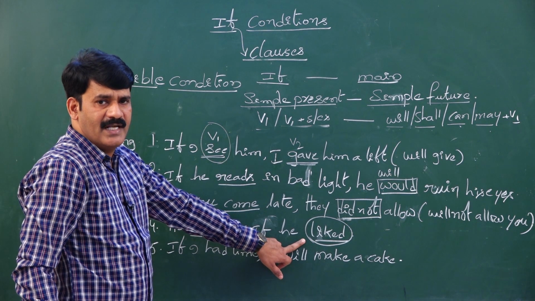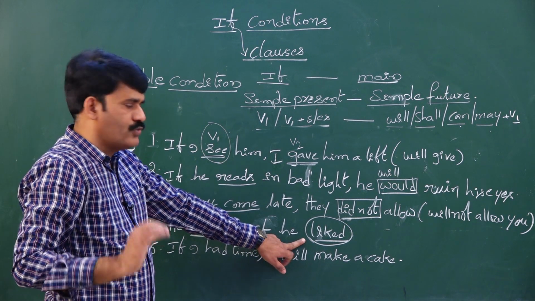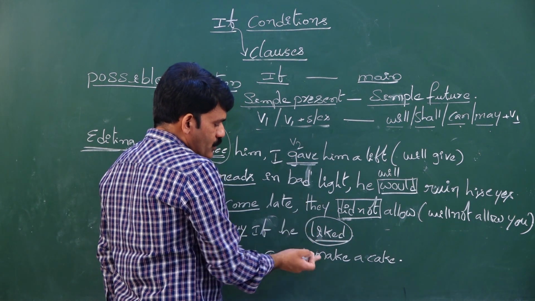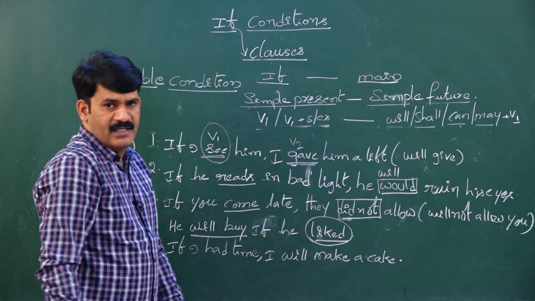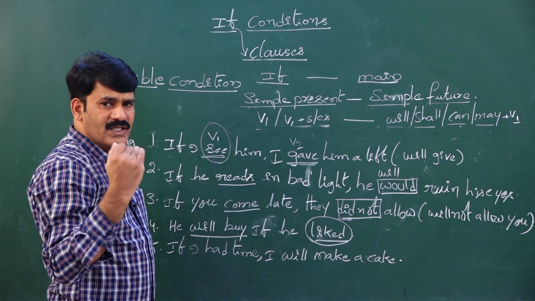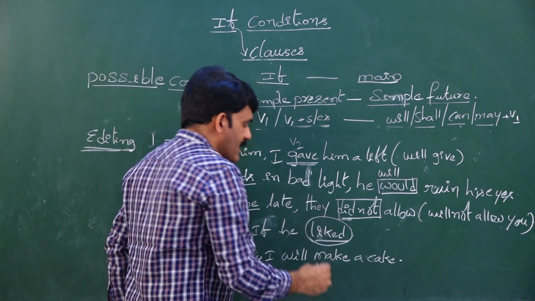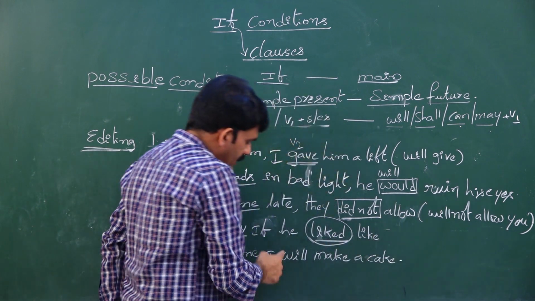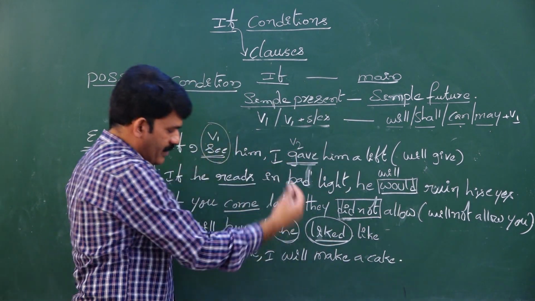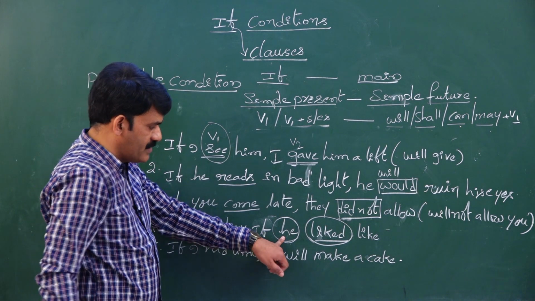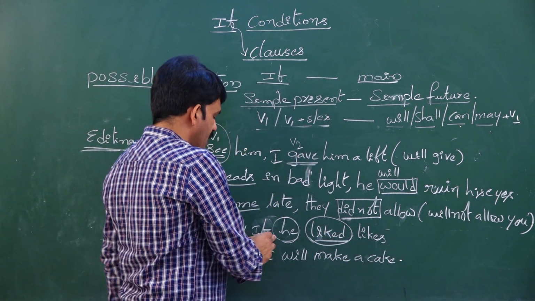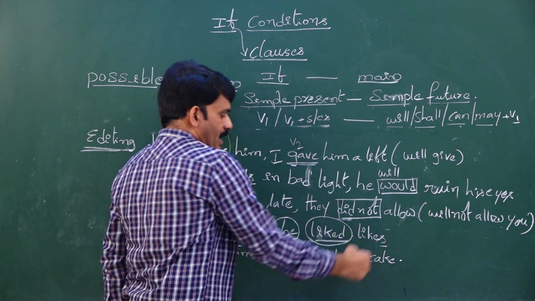So simple past has to be changed into simple present tense. What is the simple present tense form of liked? Like. As the subject is third person singular, remember, like takes s. So now the answer is if he likes.